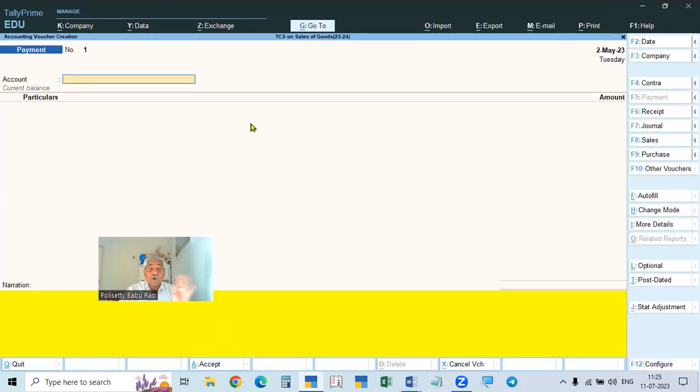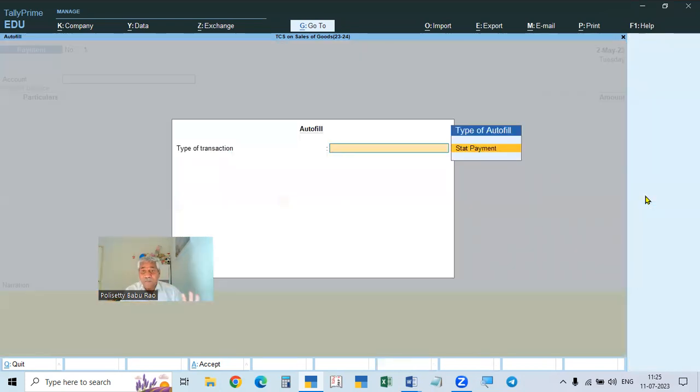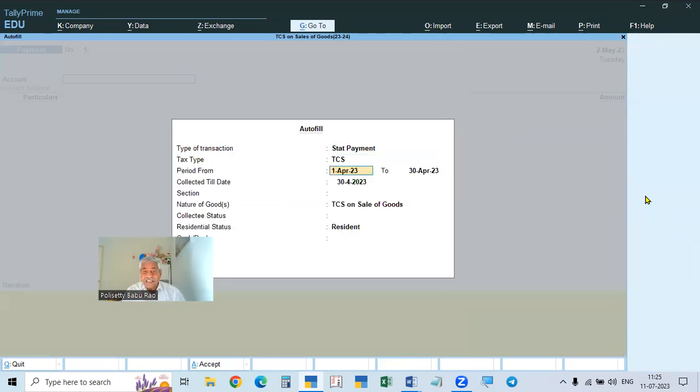And here also, it will go in the single entry mode, but we should not do it manually. We have to make everything automatically. So go to Autofill. There, click Start Payment, which is automatic. Here also, if you go to the journal directly, Payment Ledger, Payment Voucher, go to Autofill. So click, Start Payment. Start means statutory payment, TCS. Then the date will be 1st April to 2nd April, because 30 April it will not take.